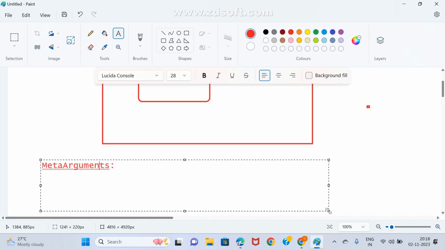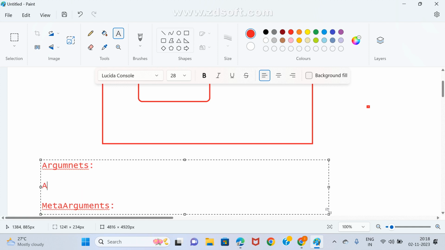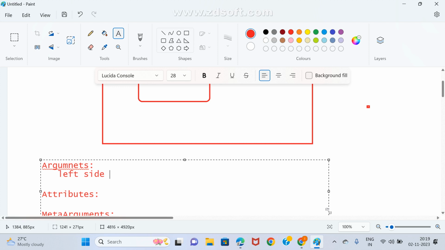First, do you know what an argument is? What are attributes? At least you should know. Already we discussed it. At the time of creating a resource, the left side value is nothing but an argument.